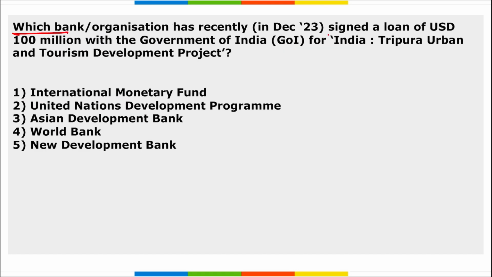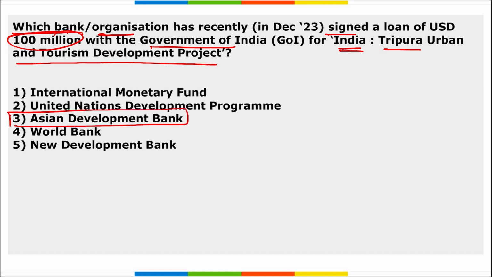Next, which organization or bank has signed a loan of $100 million with the government of India for India Tripura Urban and Tourism Development Project? So this $100 million will be given by Asian Development Bank to India for the Tripura Urban and Tourism Development Project.